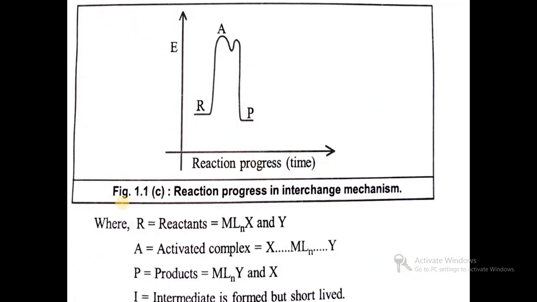Here the graph shows that in the interchange mechanism, R means reactants, A is the activated complex which will be formed here, and P is the product. An intermediate is formed but short lived. Here within a second the intermediate will be converted into product.